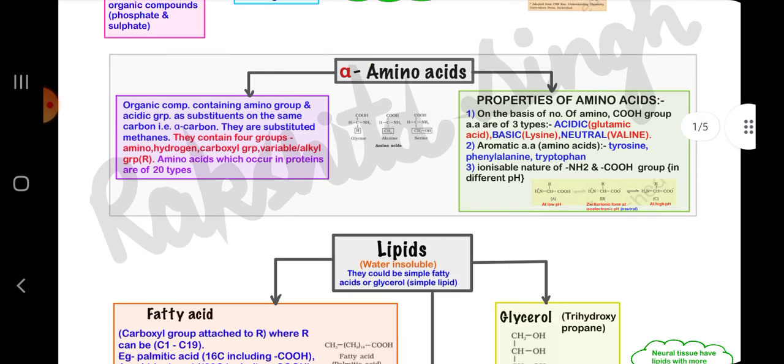Then alpha amino acids are organic compounds containing amino groups. An acidic group are substituents on the same carbon, that is the alpha carbon. They are substituted methanes. They contain four groups: amino, hydrogen, carboxylic group, and variable alkyl group. Amino acids which occur in proteins are of 20 types. Then properties of amino acids: on the basis of the number of amino and COOH groups, amino acids are of three types: acidic, basic and neutral. Aromatic ones are tyrosine, phenylalanine, etc.